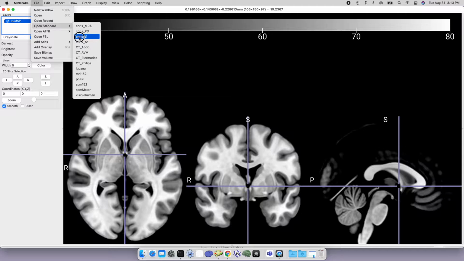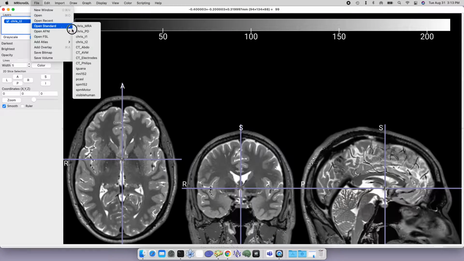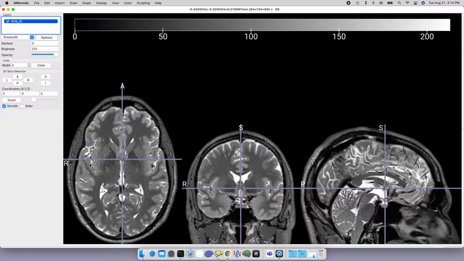The software comes with a lot of cooked-in, pre-available images, and that just makes sure that every user has the same images to look at. So this was me selecting from Open Standard and Chris T2, and you see a T2 weighted scan. That's a great way to look at images and make sure that you can follow along and see the same images that I have.